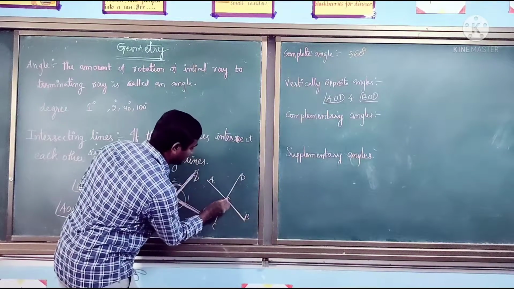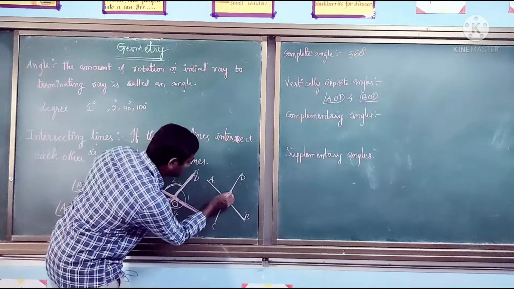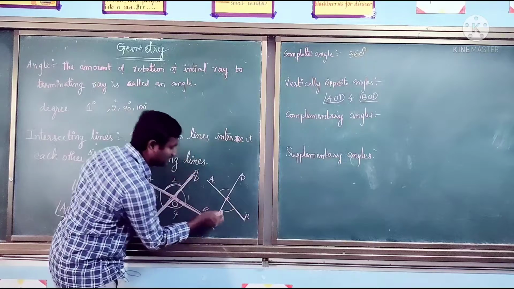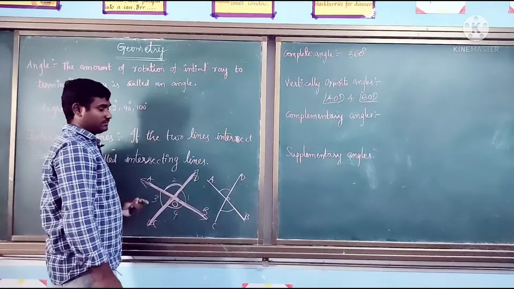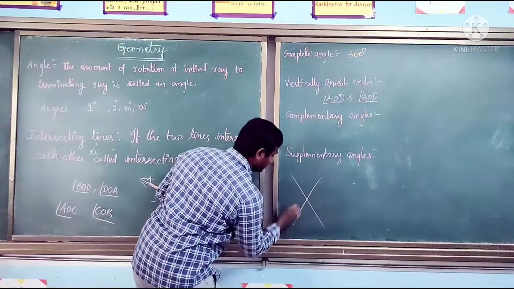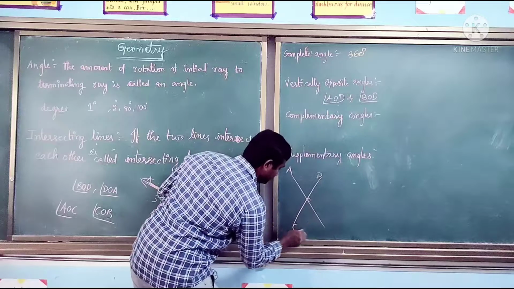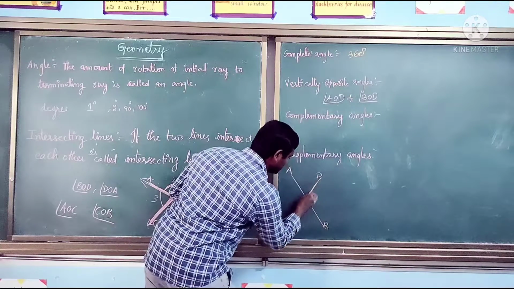If you break at this point and flip this angle, it falls exactly on this angle only. Next, the same diagram, I am drawing AOD and COB. Now I am cutting this angle.